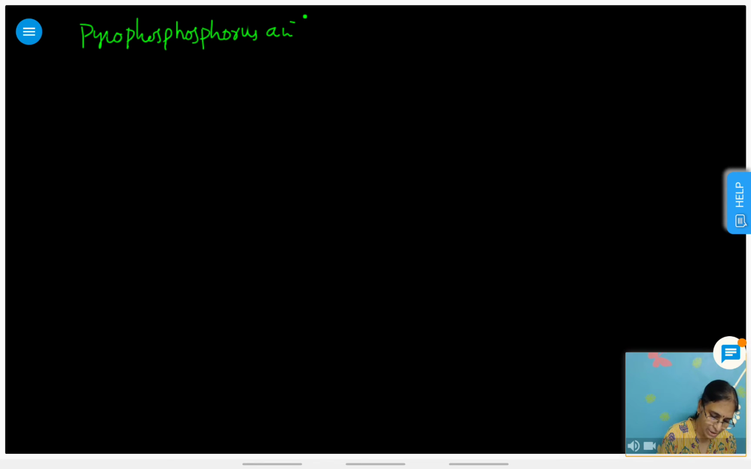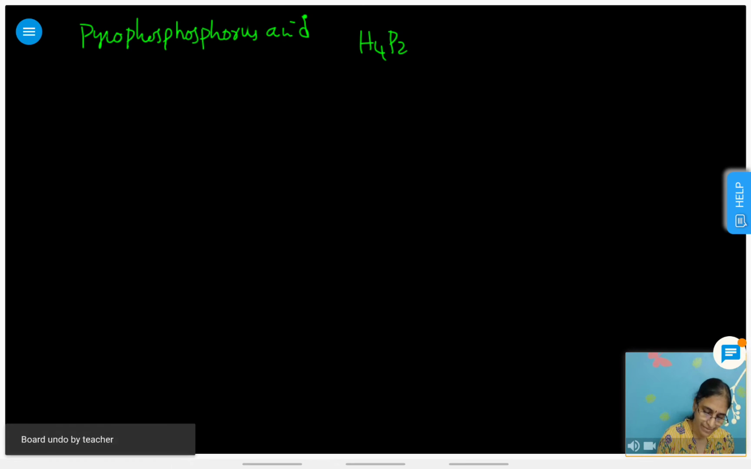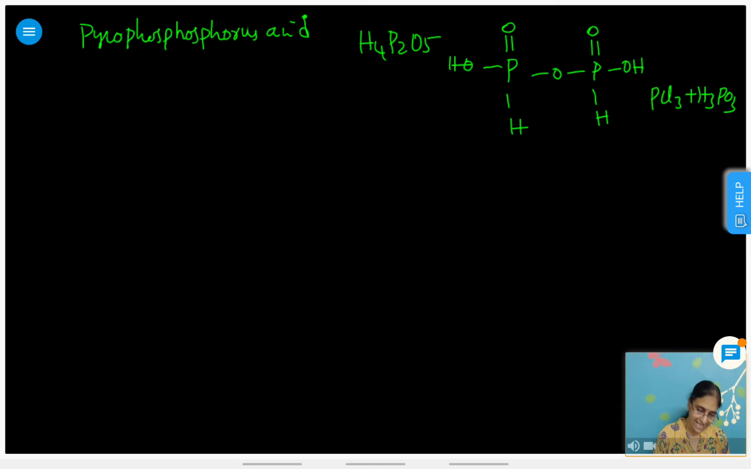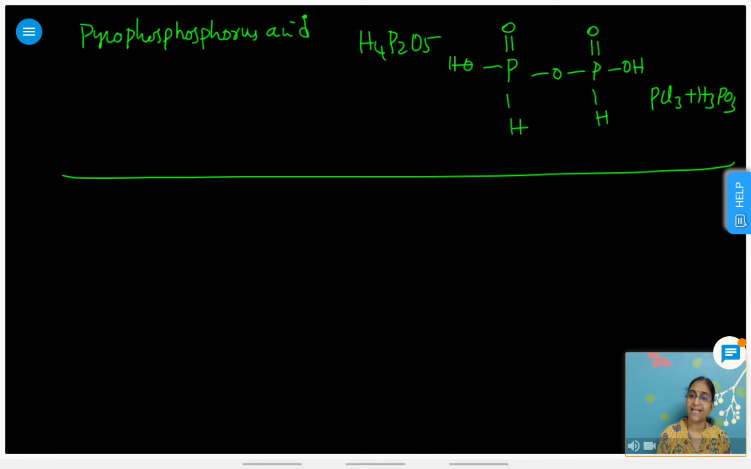Pyrophosphorus acid is H4P2O5. First you write phosphorus double bond OH and phosphorus double bond OH, and the remaining we have to write: H and then O. That is the structure. The preparation is PCl3 reacting with H3PO3. These -ous acids are reducing agents. It is O5 only. That is pyrophosphoric acid; this is pyrophosphorus acid.